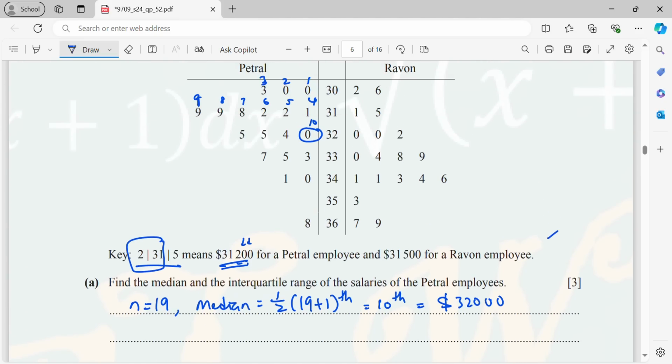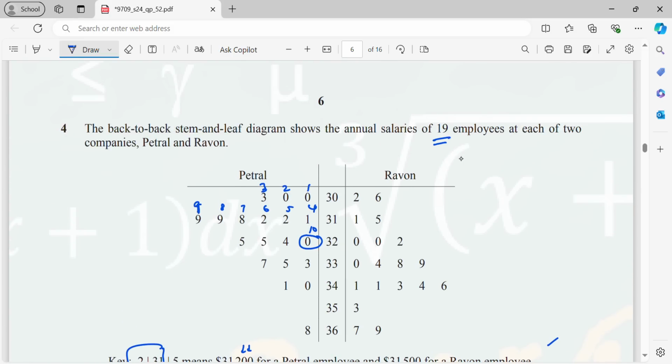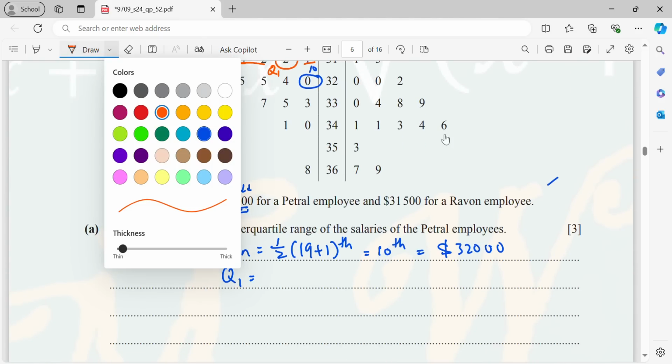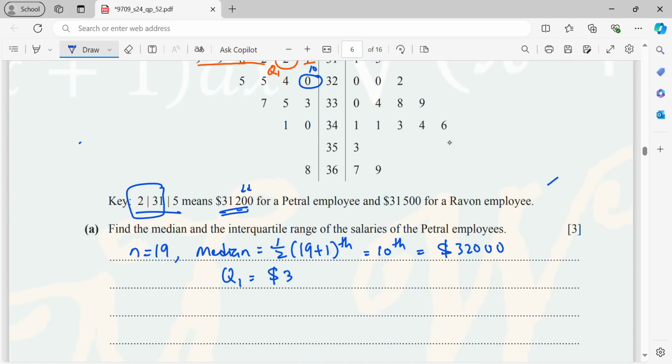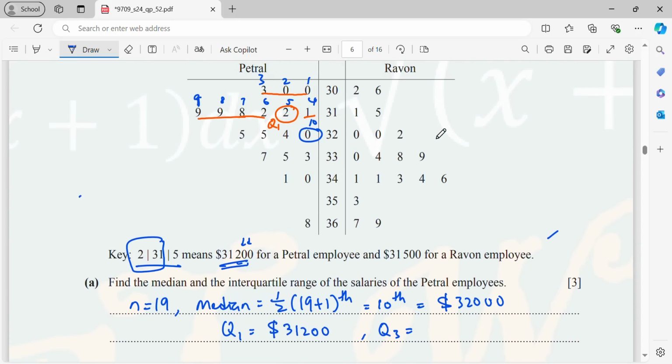So now interquartile range, I need to get the Q1, lower quartile. So lower quartile, basically you have 9 data on the left side. So then you divide equally. So with 9 data on the left side, here first 3, then last 3, add one more here, add one more, that means this is my Q1, which is 31,200. Okay, so we use the division method. 31,200.